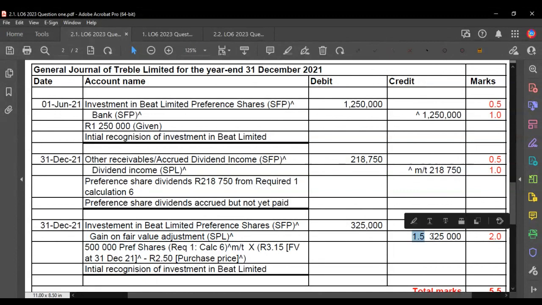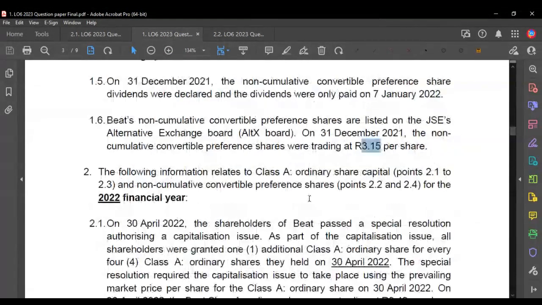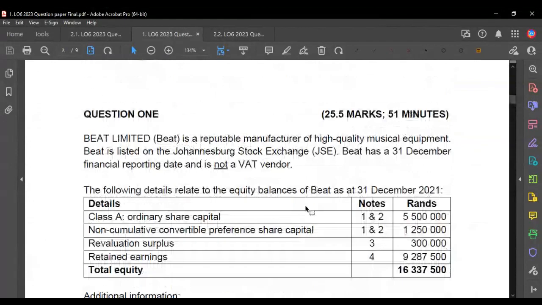So this 1.5 is actually a mark. When you convert it into a PDF, it doesn't reflect like how it reflects in the actual soft copy of the solution. But 1.5 marks is allocated to this 325,000, which is calculated by 500,000 multiplied by the difference between the 3 Rand 15 and the 2 Rand 50, right? That gives us our required. Okay, so that is question 1.